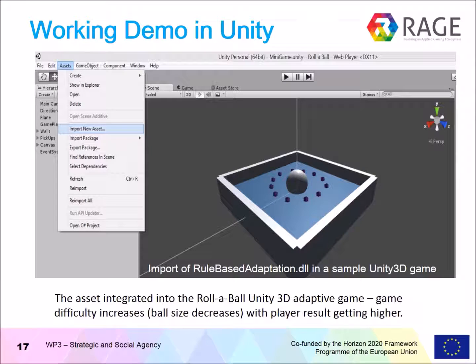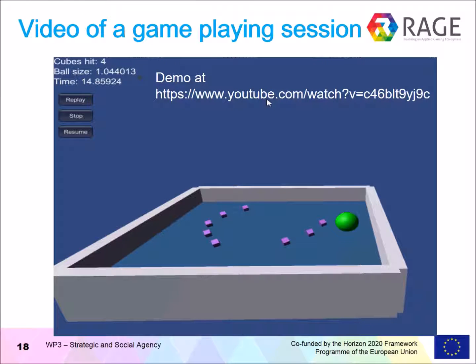You can follow a working demo in Unity where the asset is integrated into a rollable Unity adaptive game, where the game difficulty increases by decreasing the ball size when the player's results get higher. So the adaptivity is reached by using this asset. And here at this address you can follow the demonstration of this sample and very simple adaptive game.